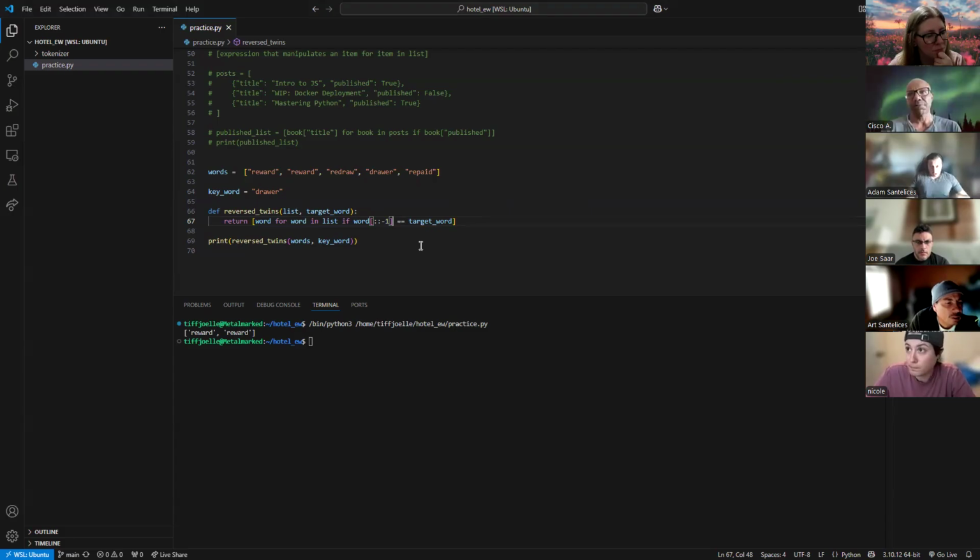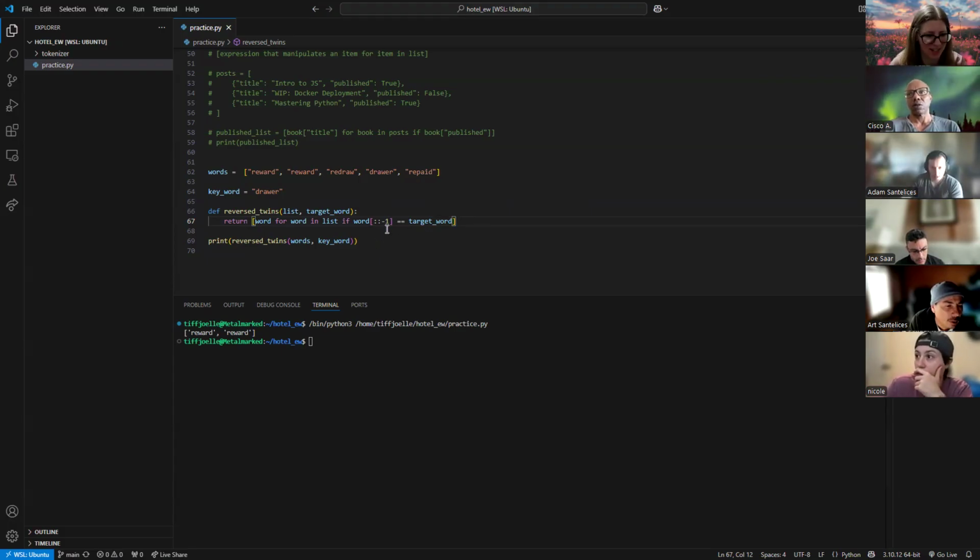If I could just read this out, I think that would be helpful for me anyways. So on line 67, we're saying give us a word for a word in our list, if the word is reversed and equals the target word, or no, not if it's reversed, almost like if it equals the target word when reversed.